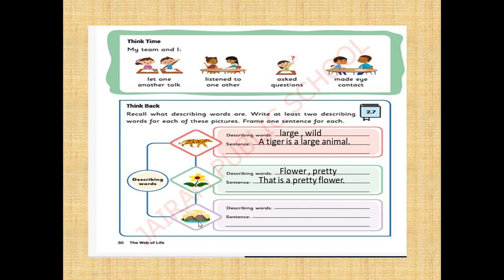Okay, what is the next picture given here? What is this? How it looks like? Okay. See, it is a mountain. How it looks like? It looks like high, high or low? High. Okay, dears. So, mountain looks high, right? Shall we create a sentence now? The mountain is high. You can write the same answer or else you can use your creative answers here.